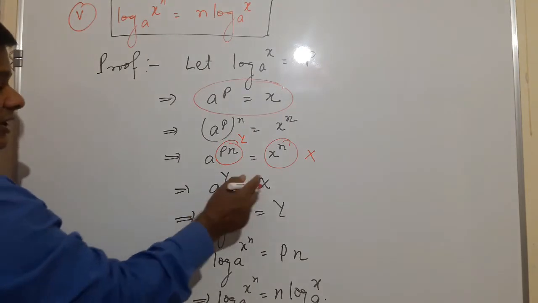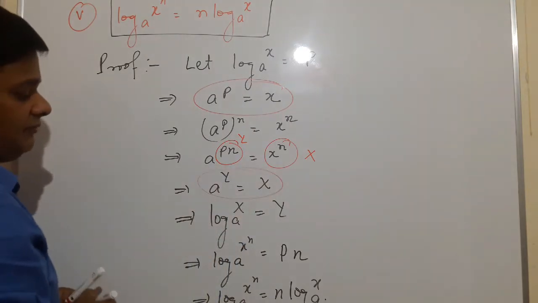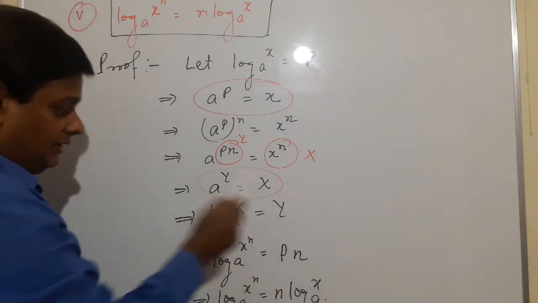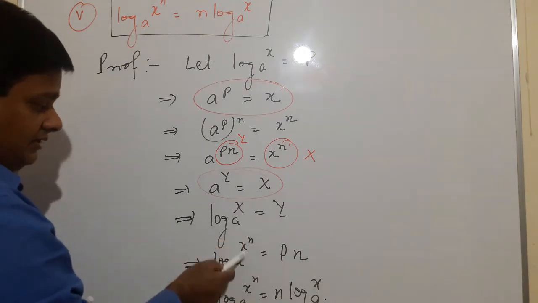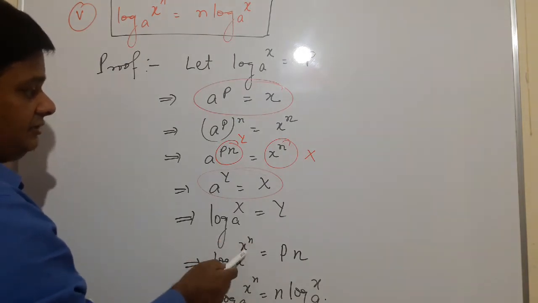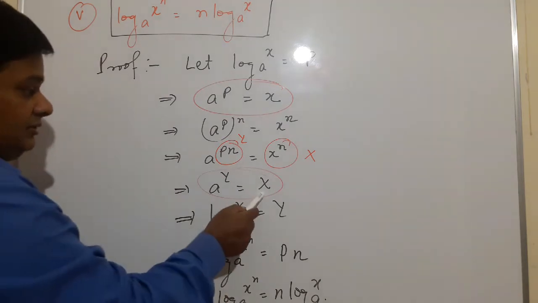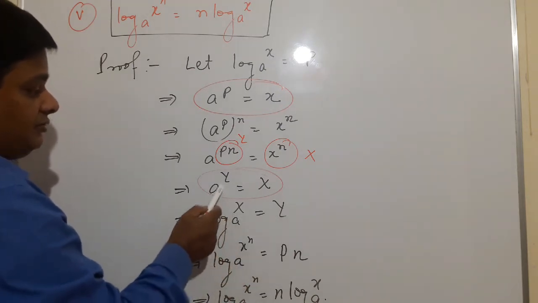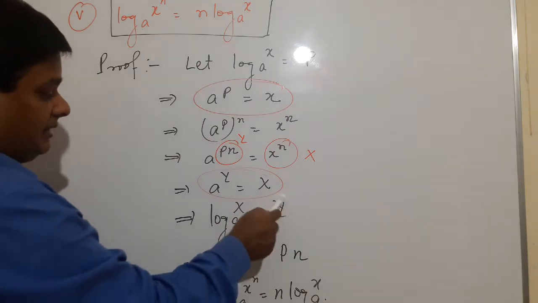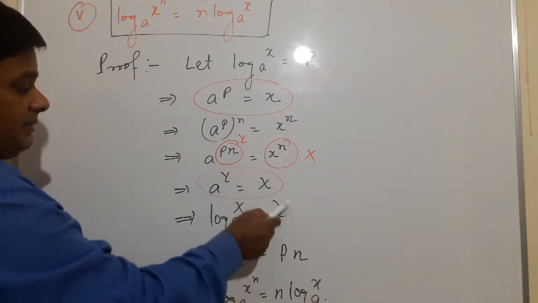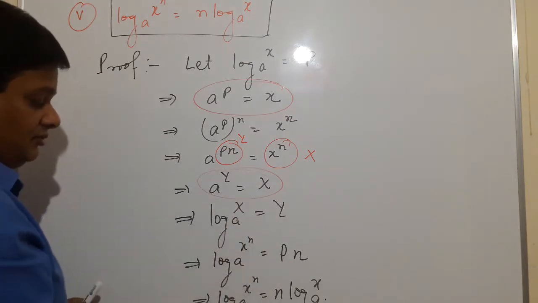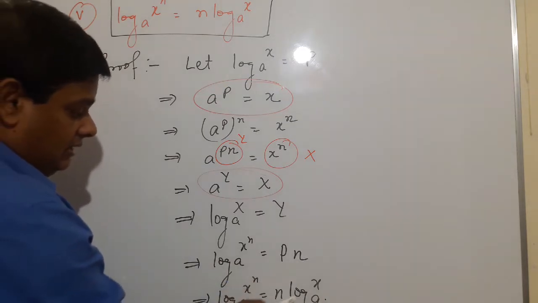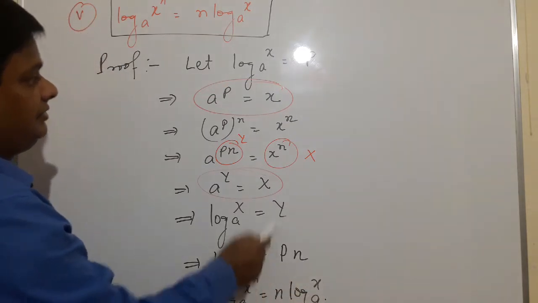Now according to the definition of log, so see here, log X to the base a equals Y. So this capital X is x raised to the power n, and a raised to the power Y. Capital Y is pn. So see here, log x raised to the power n to the base a equals n log x to the base a, because p is this one.